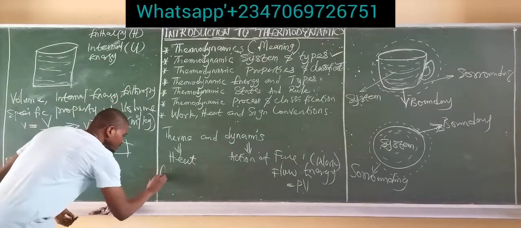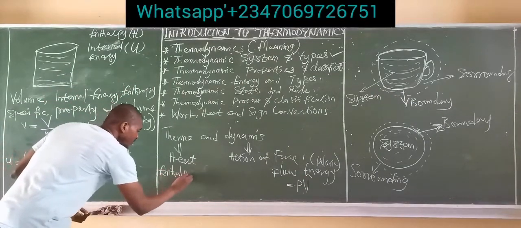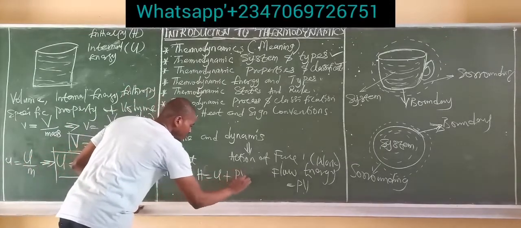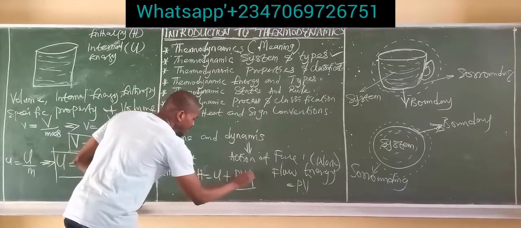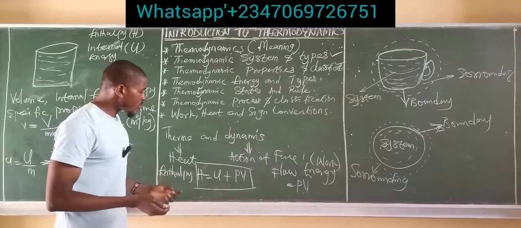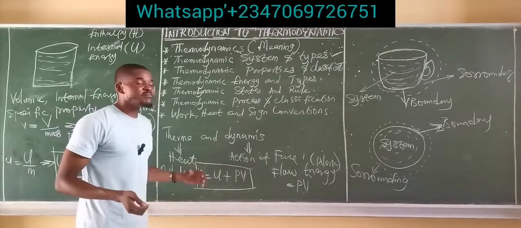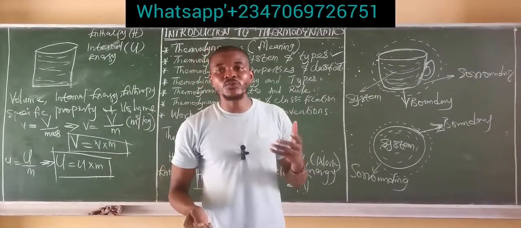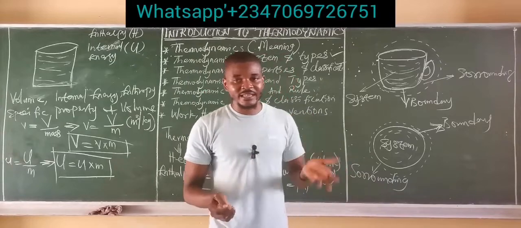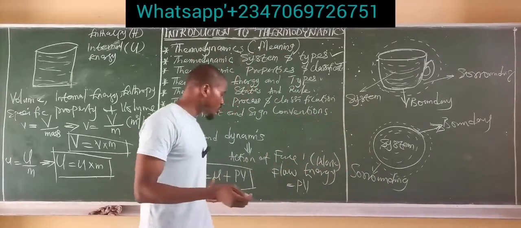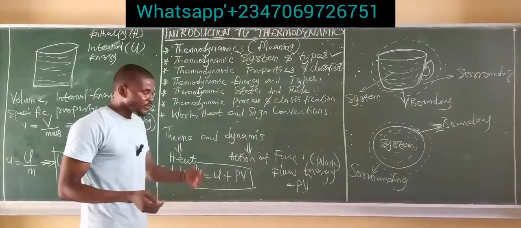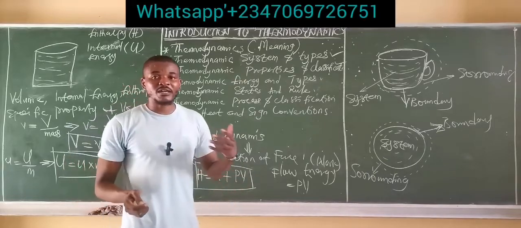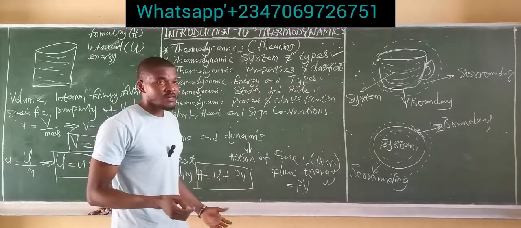So enthalpy H is simply the sum of internal energy U plus flow work, which is pressure times volume. So mathematically, this can be written for enthalpy, the sum of internal energy and flow work. And the enthalpy is majorly seen in an open system because the open system involves two types of energy, internal energy and the flow work. So the sum of the two is simply called enthalpy. So keep this mathematical relationship in check, because as we go deeper into thermodynamics and further discussions, we are going to need all of these formulas for calculations.